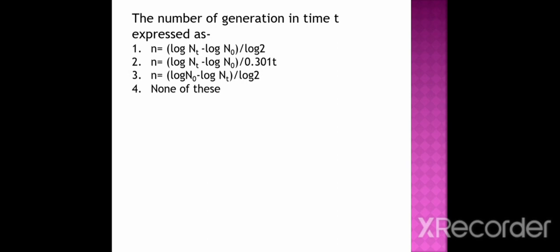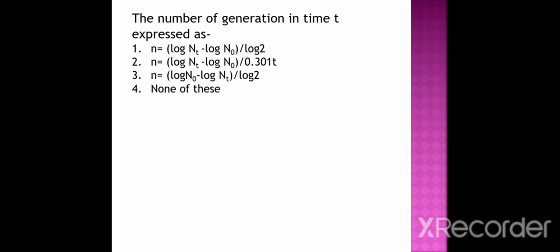The next question. The number of generations in time t is expressed as option 1 n = (log Nt - log N0) / log 2. Option 2 n = (log Nt - log N0) / (0.301 × t). Option 3 n = (log N0 - log Nt) / log 2.